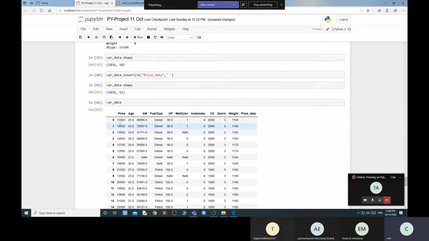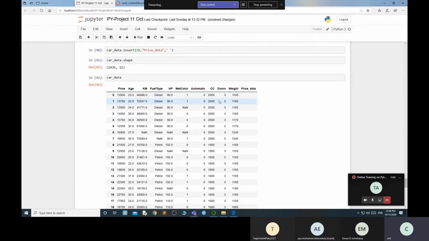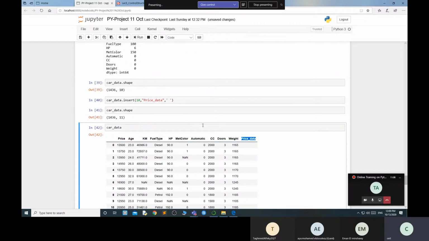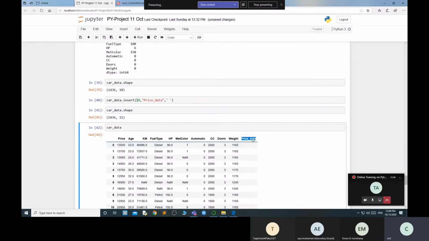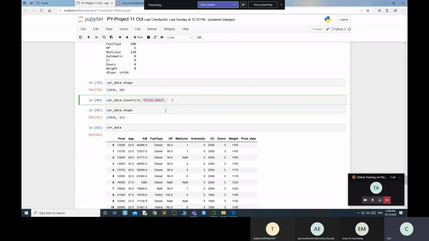Now, talking about the price, since this is my Toyota table, I inserted one column into my dataset. There are 10 columns, so I want to insert a column at the 11th position. But according to the index values, 0, 1, 2, 3, 4, 5, 6 up to 10, I inserted this price data column at the 10th position, blank with no data in it. Before inserting the column the shape is 11, and after inserting it the shape is 11.